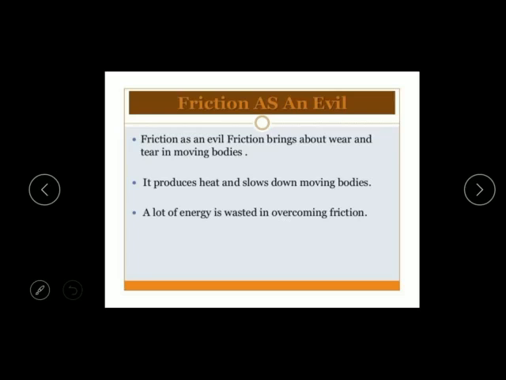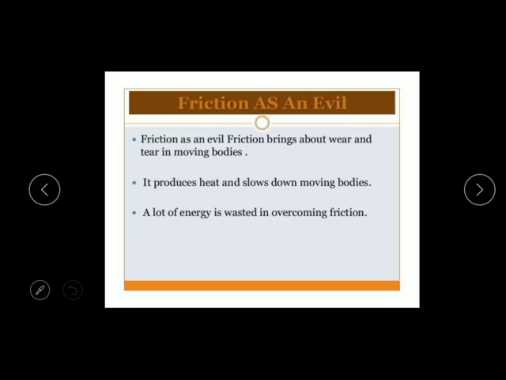The energy of the moving body is wasted in the form of heat to overcome the friction, right? And the force of friction restricts the speed of the moving vehicles like buses, trains, aeroplanes and rockets, etc. Sometimes what happens? A machine gets burnt due to the force of friction between the different moving parts, right?